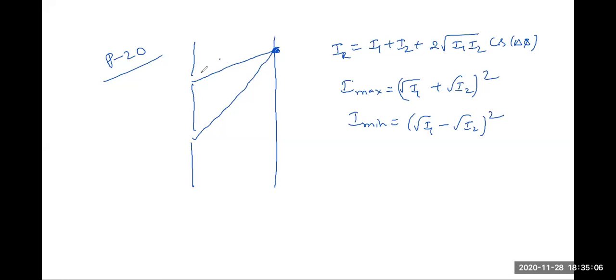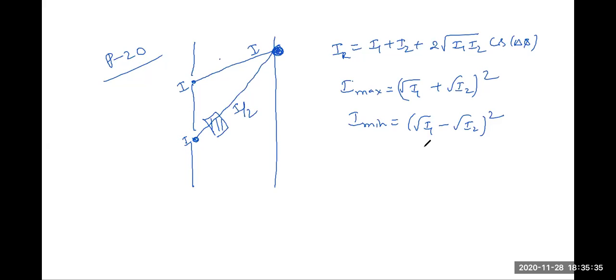Now think of a slab placed here. Initially the intensity here is I and here is also I. When the slab is placed here, any one of these absorbs half. Then from here only I by 2 comes, and from here I as usual on the screen. The intensity of the light coming from S1 on the screen is I1, that is I. I2 is equal to I by 2. Then what happens to them? The brightness of the fringe decreases.